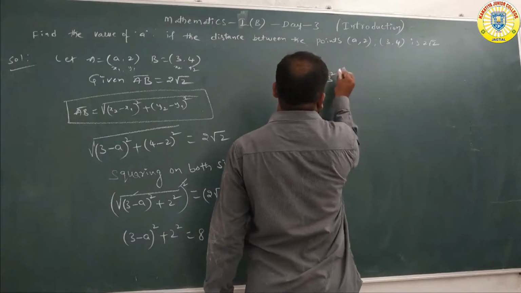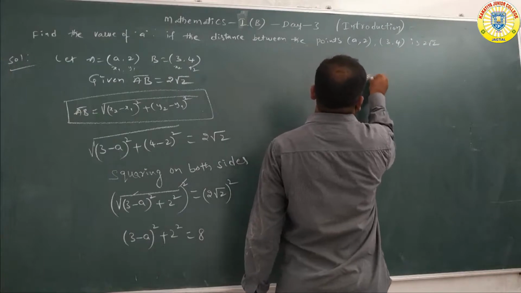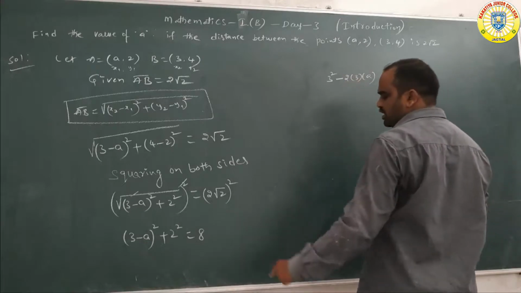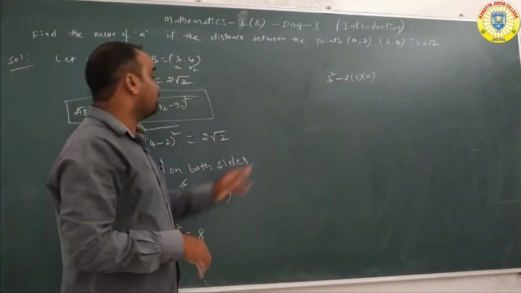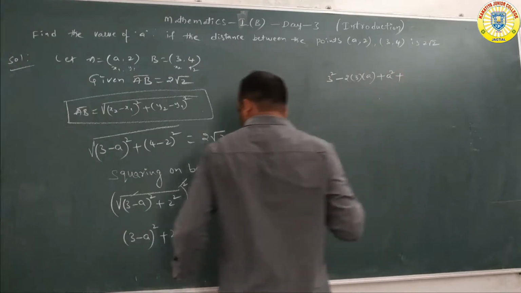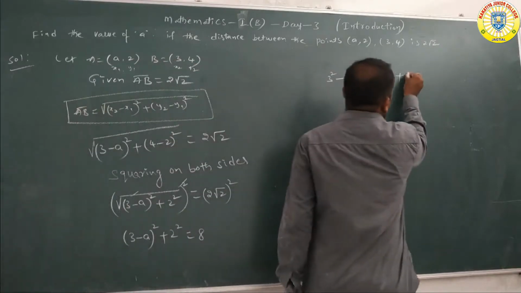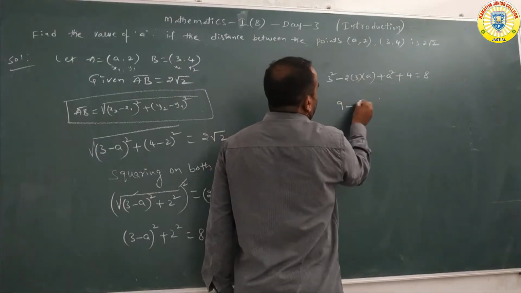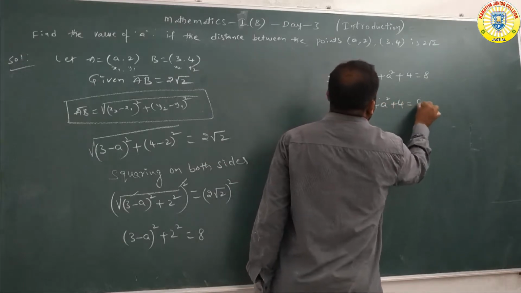3 minus a whole square is 3 square minus 2ab plus b square, using the a minus b whole square formula: a square minus 2ab plus b square. Here 3 square is 9, 2 into 3 is 6a, plus a square, plus 2 square which is 4, is equal to 8.